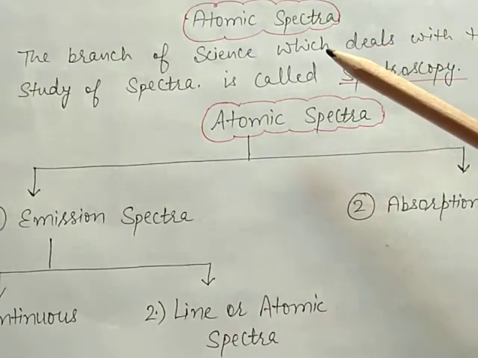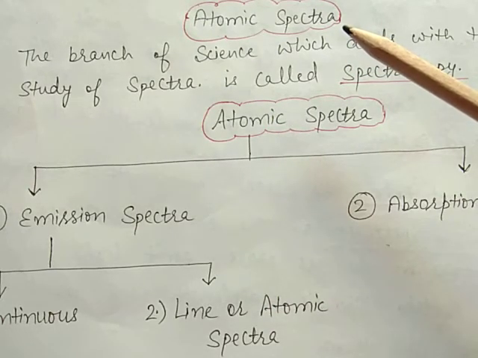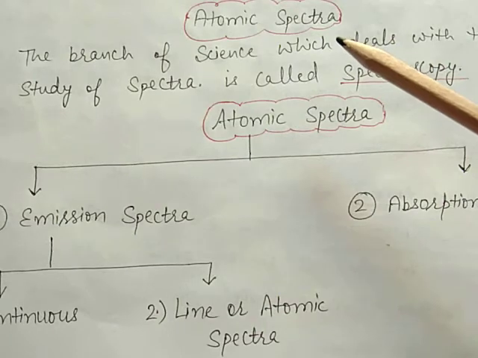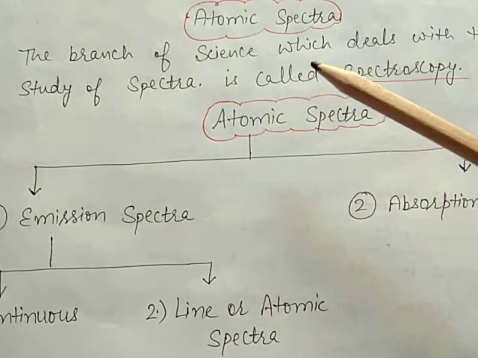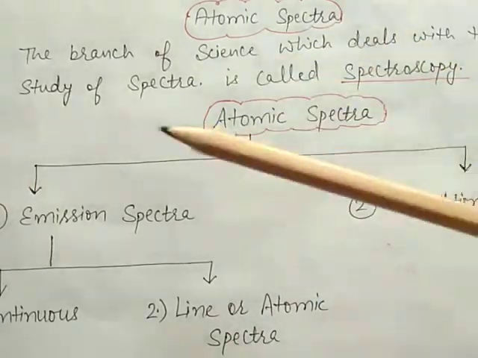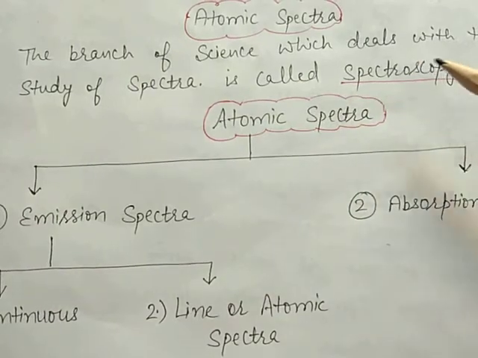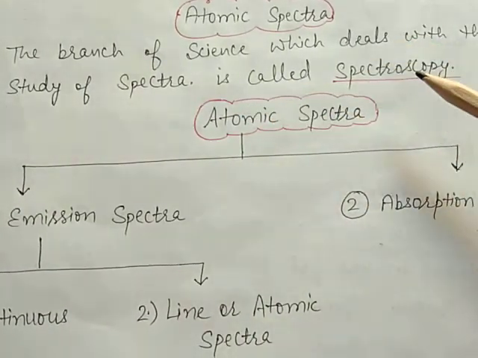Spectrum means the splitting of light into a series of color bands. This is called dispersion. And the series of color bands is called a spectrum. The branch of science which deals with the study of spectra is called spectroscopy.